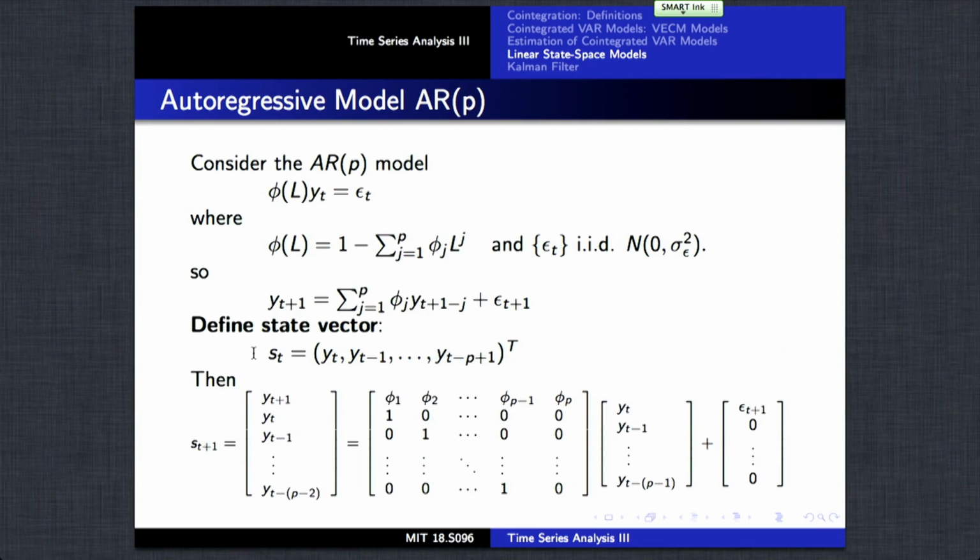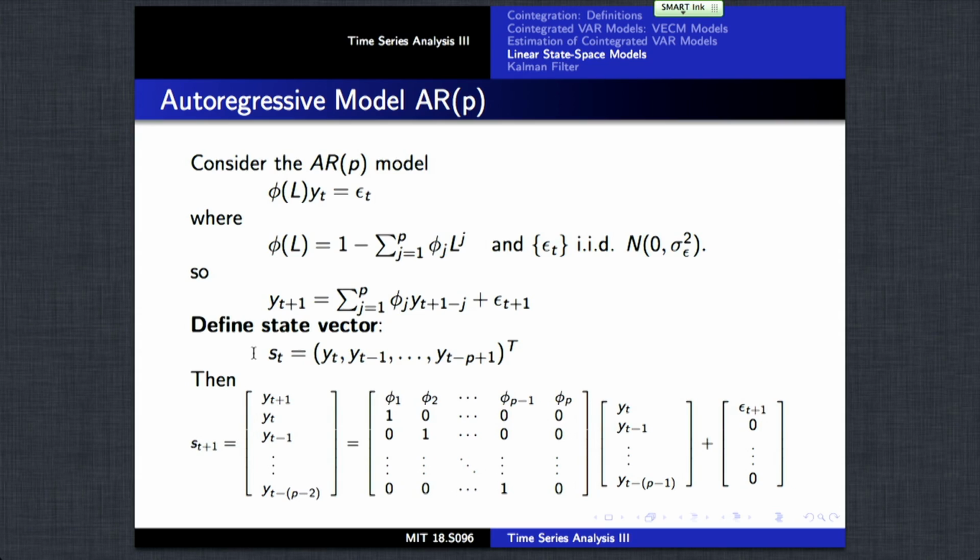Okay, let's look at autoregressive models of order P. The autoregressive model of order P for a univariate time series has the setup given here. Basically, it's a polynomial lag of the response variable yt equal to the innovation epsilon t. And we can define the state vector to be the vector of p successive values of the process.